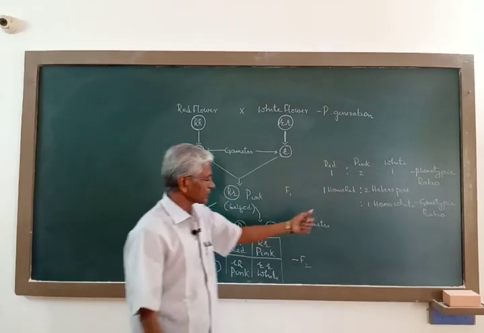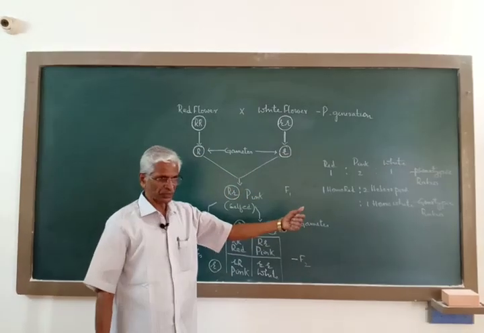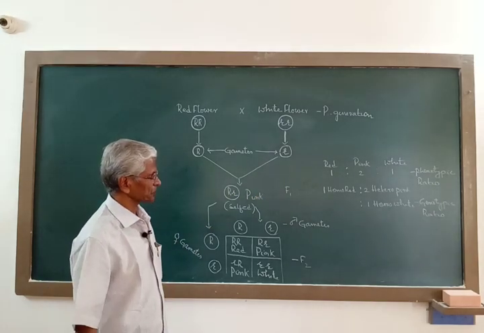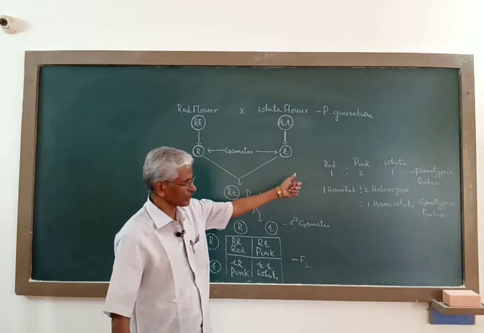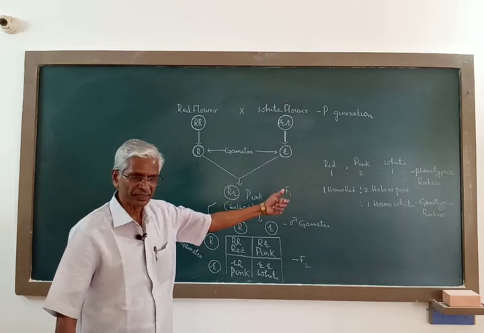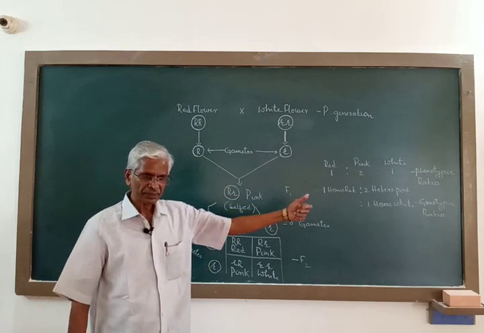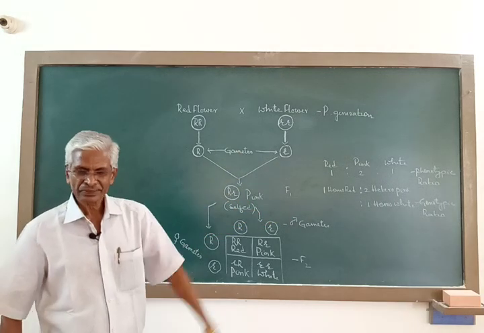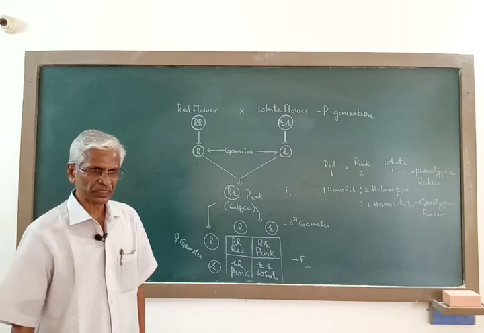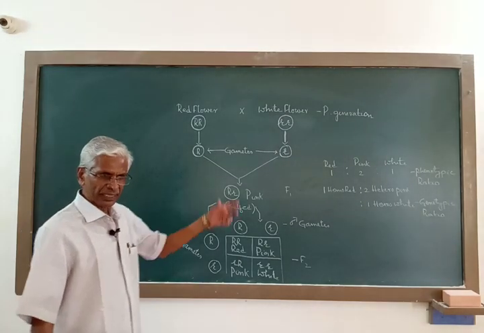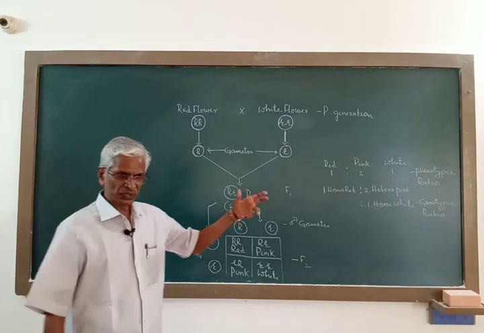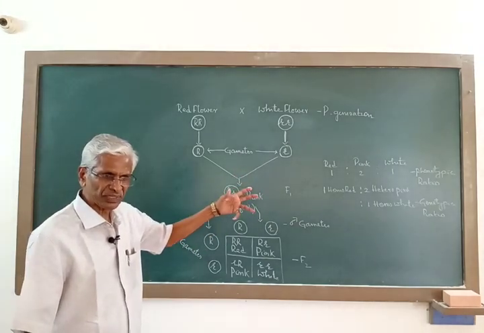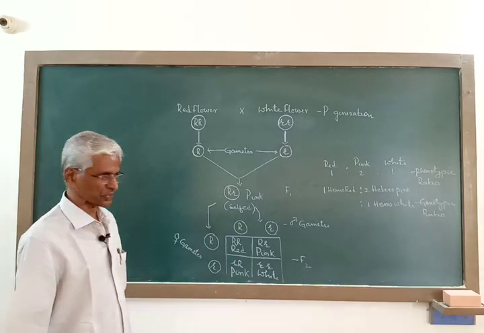You observe here that both the phenotypic ratio and genotypic ratio are identical, that is 1:2:1. This is very amazing. If you compare this with the monohybrid crossbreeding experiments of Mendel, there in the F2 progeny the individuals differ with regard to the phenotype as well as genotype.